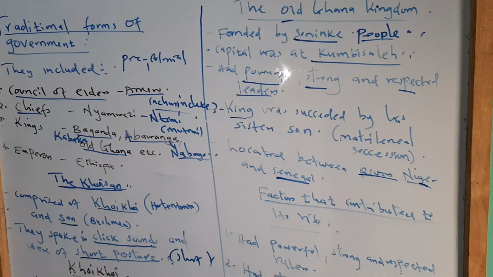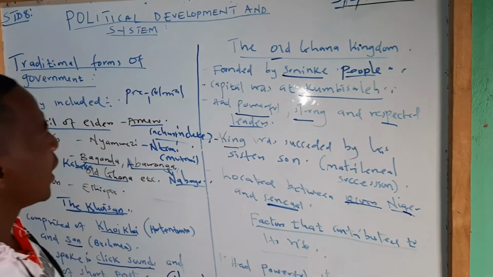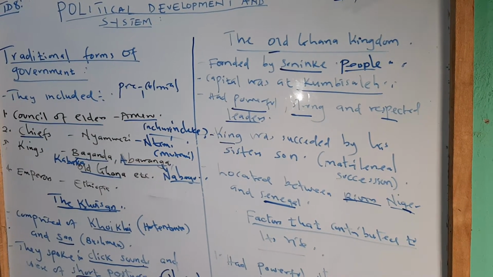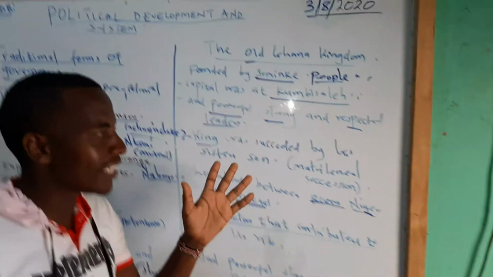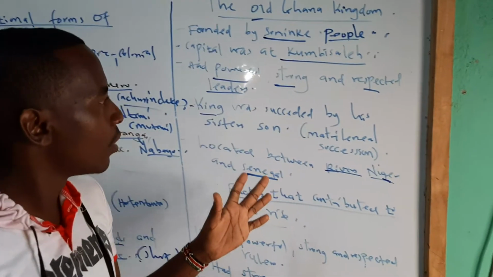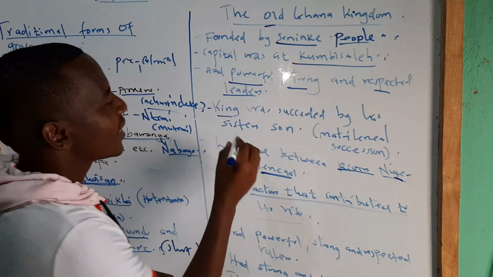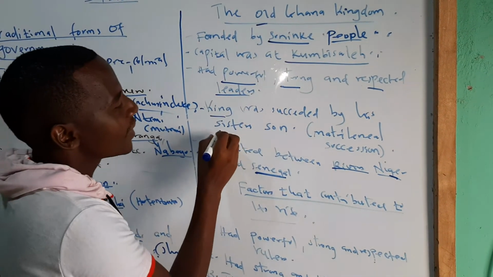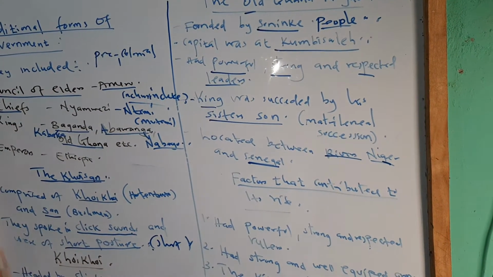One of the main things you're supposed to note here: remember we said most of the traditional forms of government had hereditary leadership, meaning after the death of the king or the chief, the son of the chief or the king took over. But now we are taking another twist. Not among the Old Ghana Kingdom. The king was succeeded by his sister's son. It is not his son.